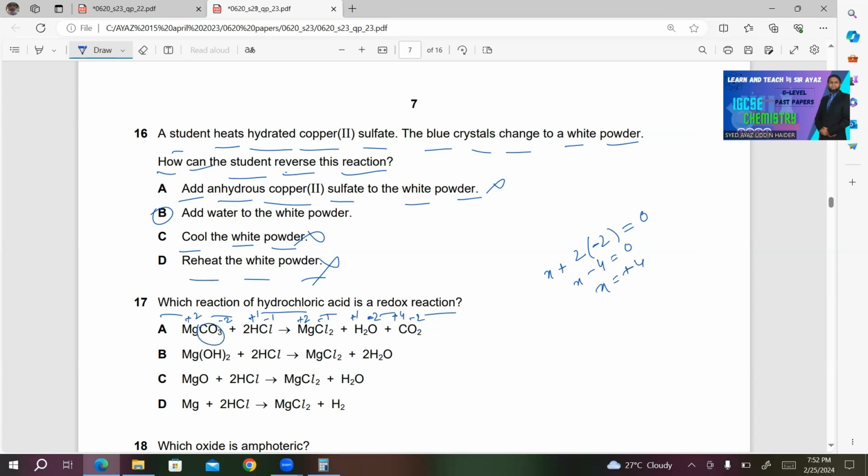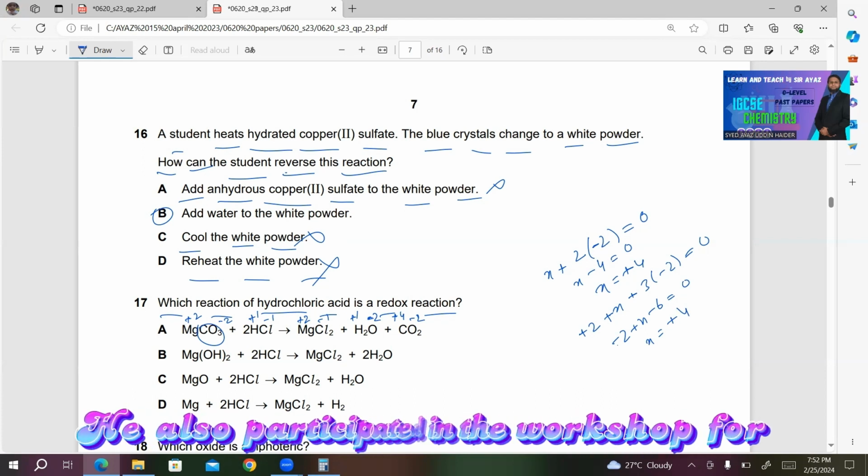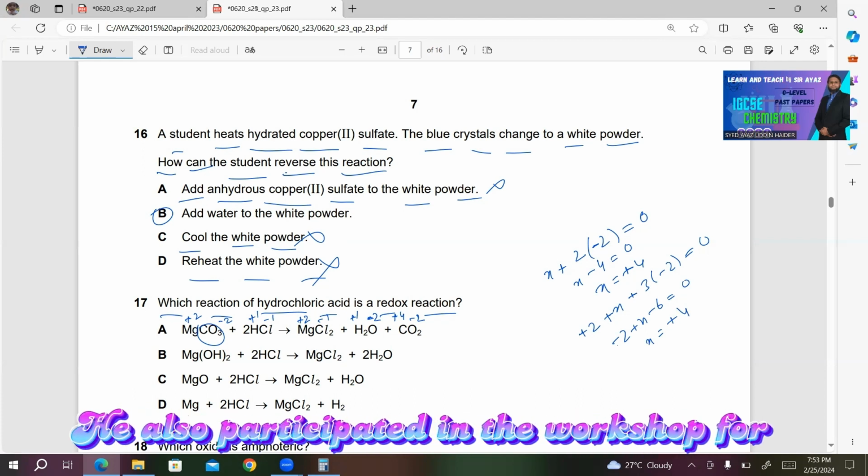In the carbonate ion, we have +2 for the magnesium, plus X for carbon, and 3 oxygen atoms, 3 multiplied by -2. Overall 0, so +2 plus X - 6 is equal to 0, or X is equal to +4. So there is no change in the oxidation number or state of any elements in this reaction. So A is the incorrect answer.